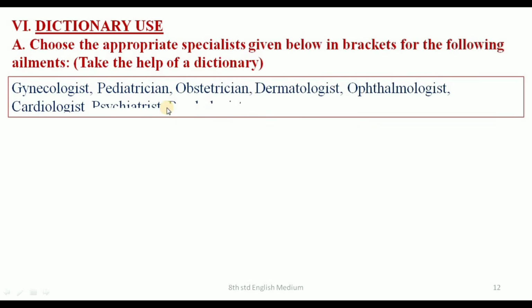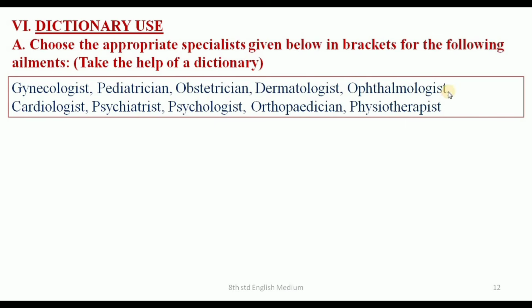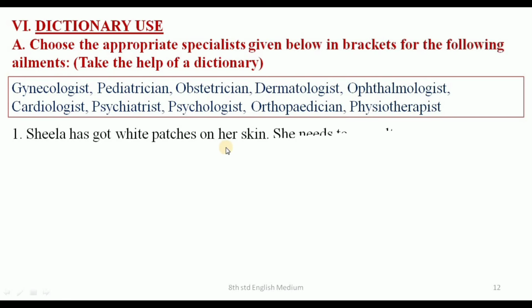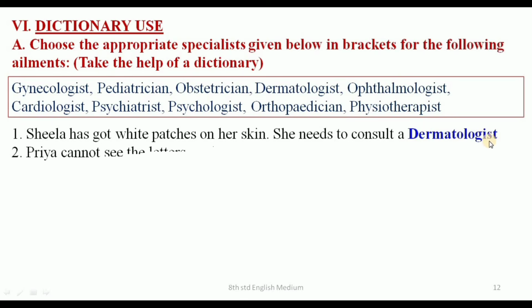Gynecologist, pediatrician, obstetrician, dermatologist, ophthalmologist, cardiologist, psychiatrist, psychologist, orthopedician, next physiotherapist. Okay, these are the options you have to choose. First one. Sheila has got white patches on her skin. She needs to consult a dermatologist.